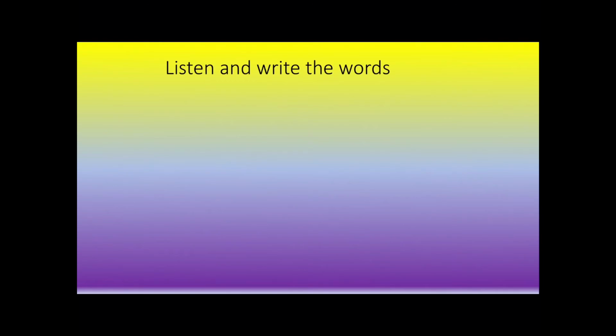Okay, for the next part you're going to need your jotter and your pencil. I'm going to read out some of the words you've just learned. I want you to listen very carefully and see if you can spell those words. Write them down in your jotter. Number 1, tub.